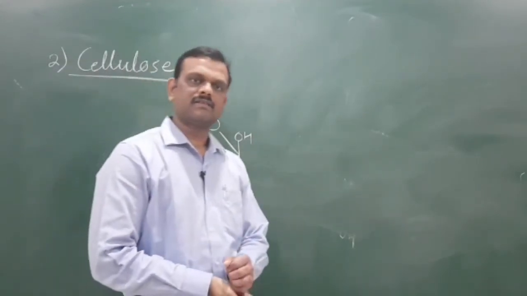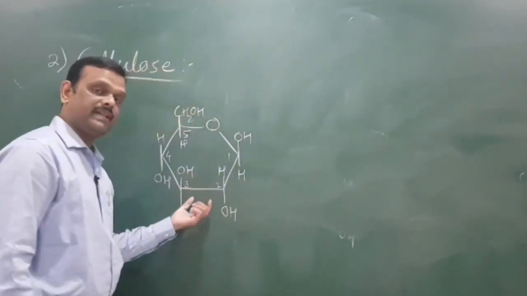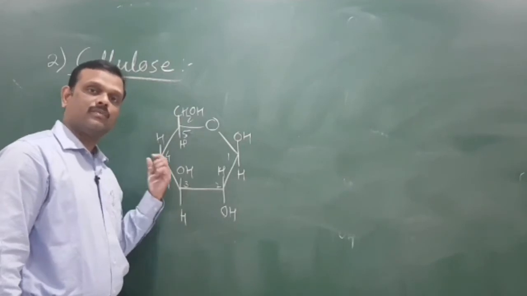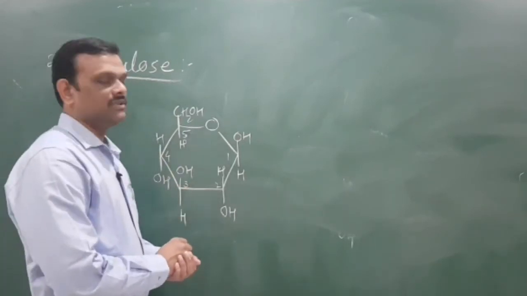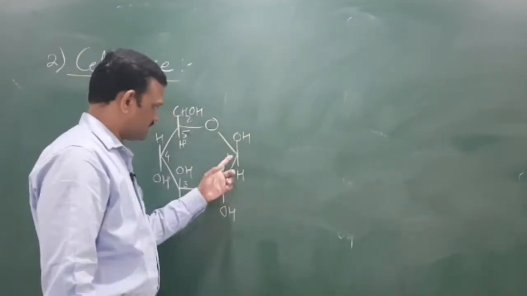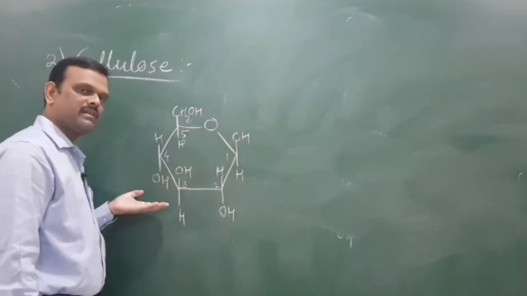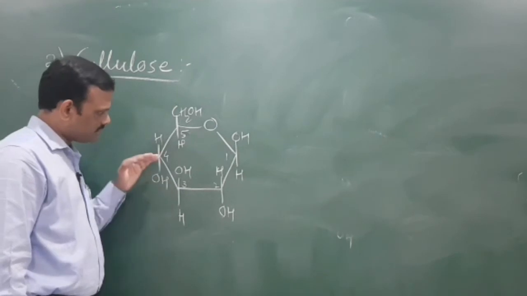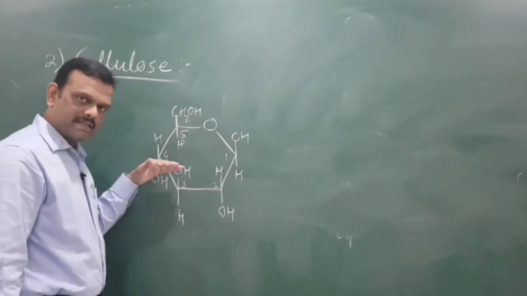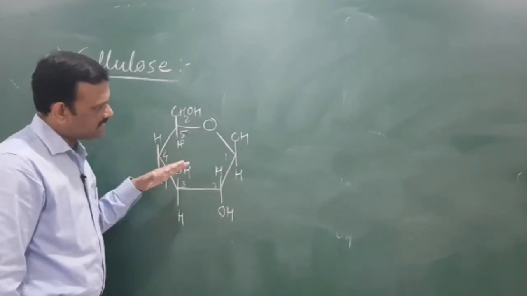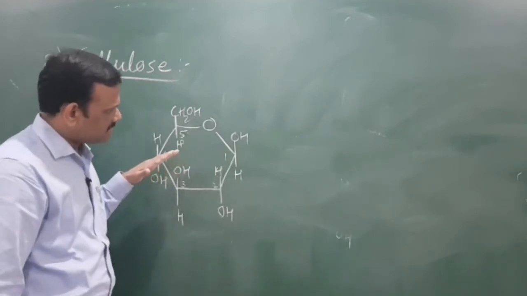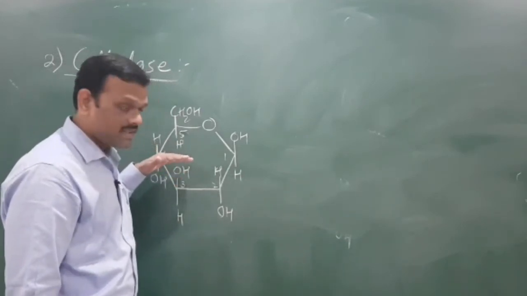This one is the beta D glucopyranose. Now during polymerization, this C1 hydroxyl is in the upper plane, C4 is in the lower plane. Therefore these glucose molecules link to each other in a diagonal shape.